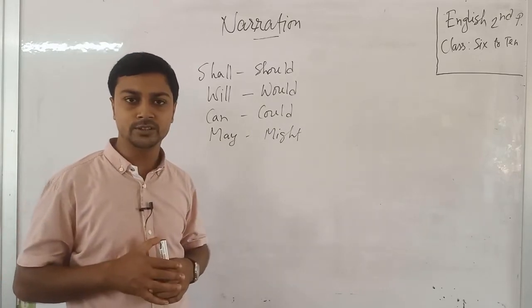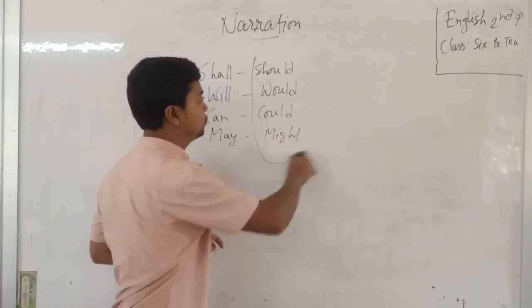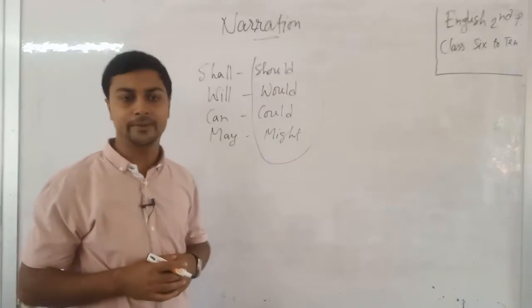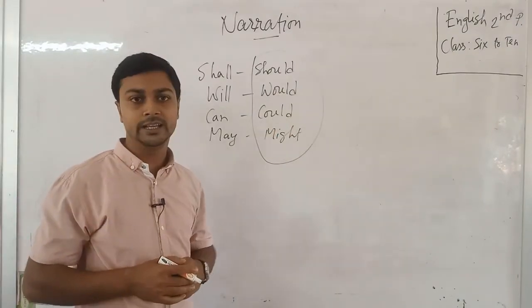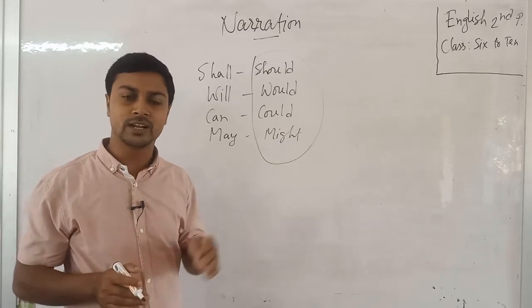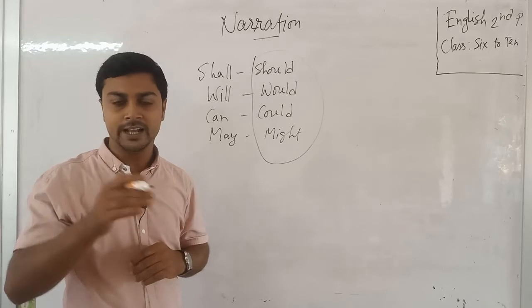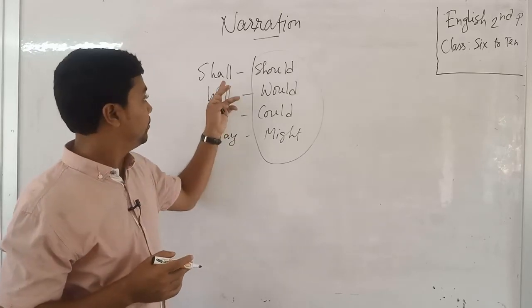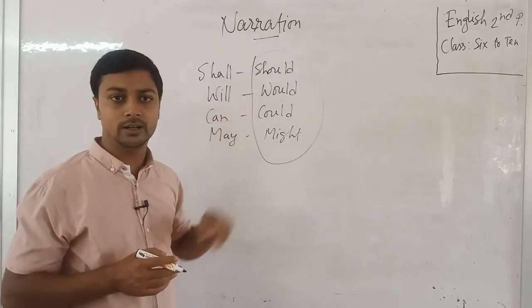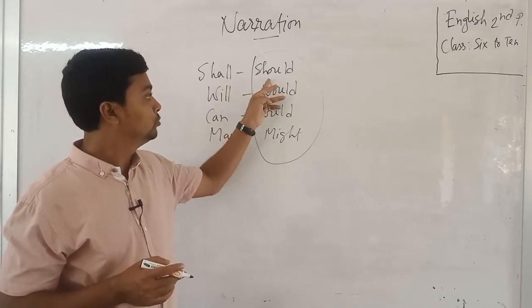Okay, hopefully you understand. And if we find should, would, could, and might in a direct sentence, then there is no change. Those words are also used in the indirect sentence. I repeat for your betterment, when we find the modal auxiliary shall in a direct sentence, then we use should.